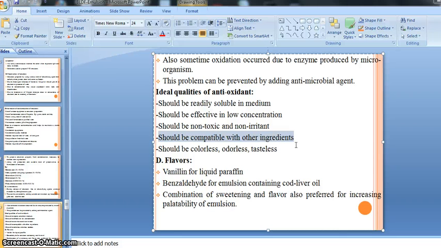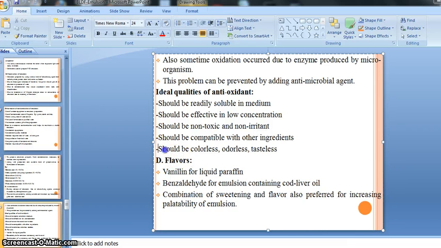That's why it is very necessary that whatever antioxidant we use should be compatible, should not react or be incompatible with them, or form any other harmful preparation by reacting with other ingredients. Our antioxidant should perform only its actual activity and not react with any other ingredient present in our preparation, right?